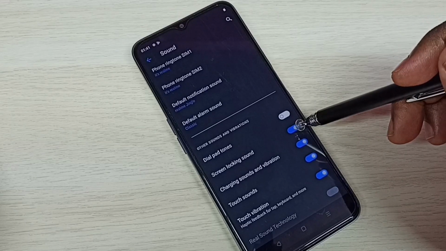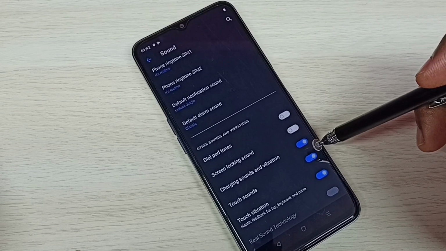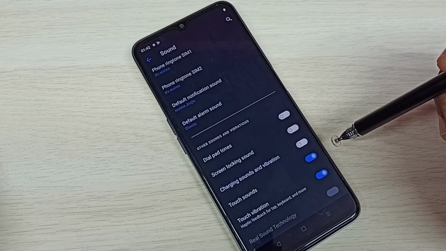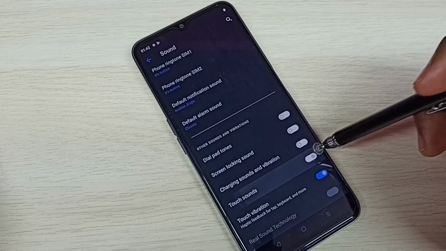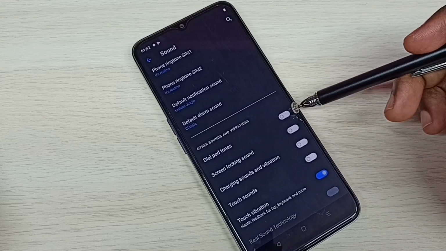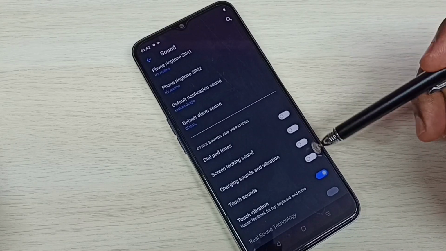Screen locking sound, let me disable. Charging sounds and vibration, I am going to disable that. Touch sounds, let me disable. So this way we can disable all sounds here.